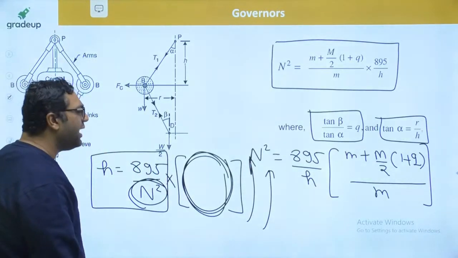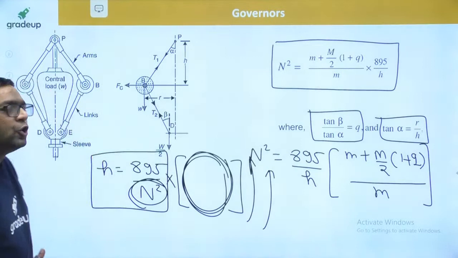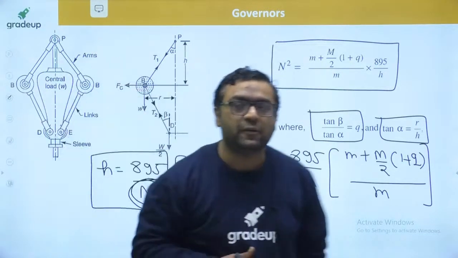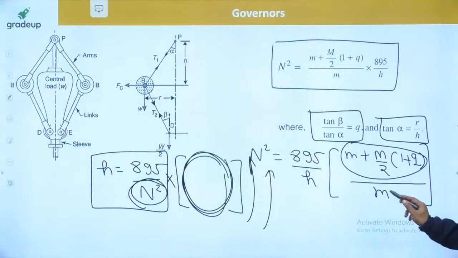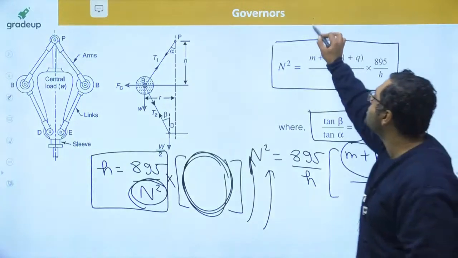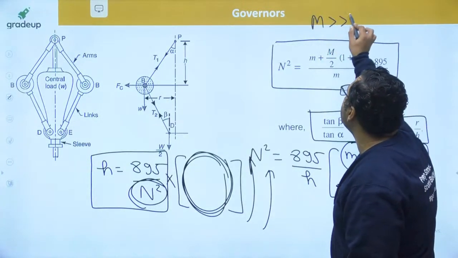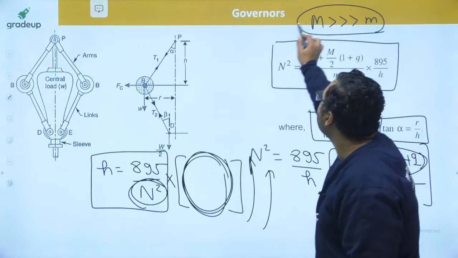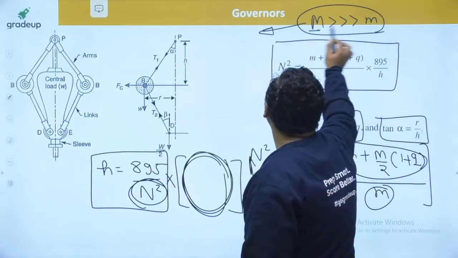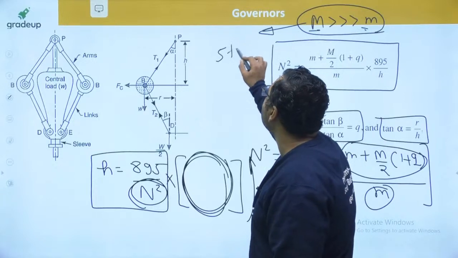So my dear, that's why Sir Porter, who was a very, very big mathematician, kept the numerator, this one, quite more than this denominator. And for that you can see this will be more than 1 only when the mass of the sleeve is very, very big as compared to the mass of the fly ball. And the minimum ratio of this to this was kept 5 to 10.